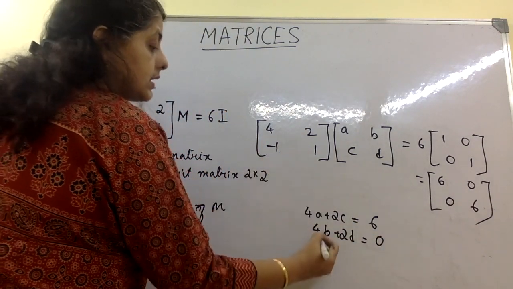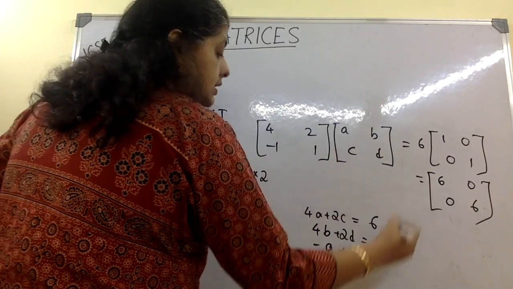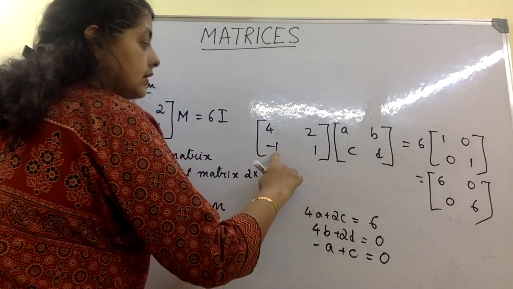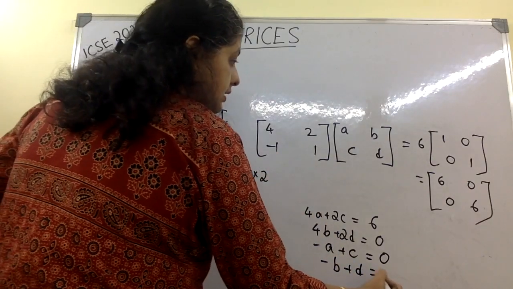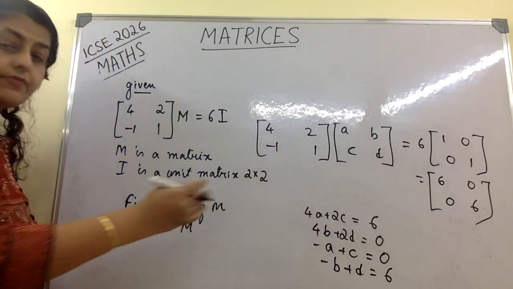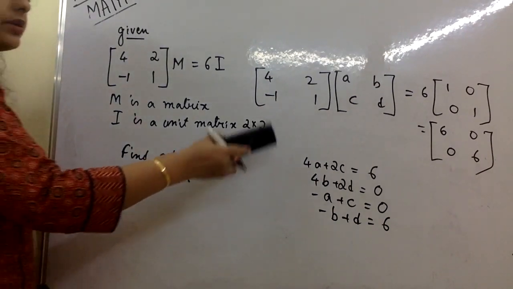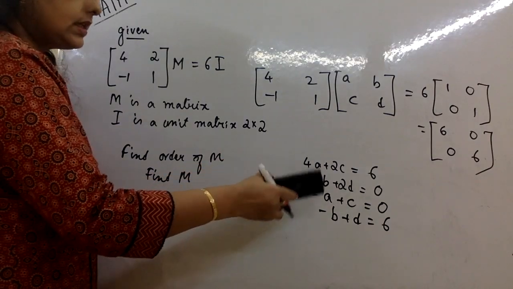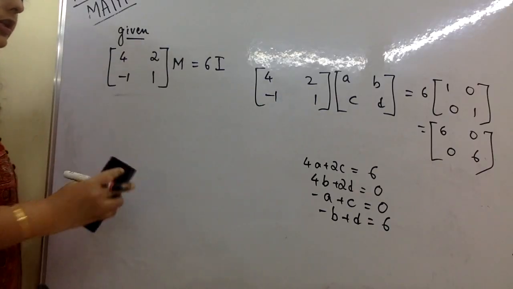Minus a plus c is equal to 0, and minus b plus d is equal to 6. These are my 4 equations. Remember one thing: if you have 4 unknown variables a, b, c, d, you need 4 equations, and with the help of these 4 equations, we'll definitely find them.